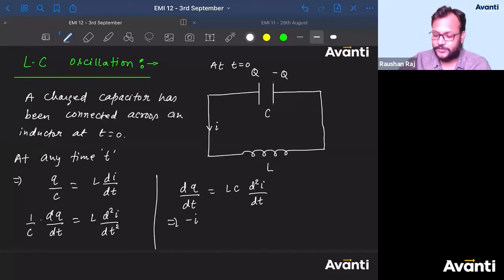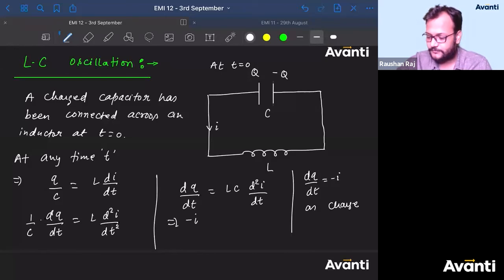Got my point? Why did I write minus I? dq by dt is equal to minus I as charge decreases with respect to time on the capacitor.